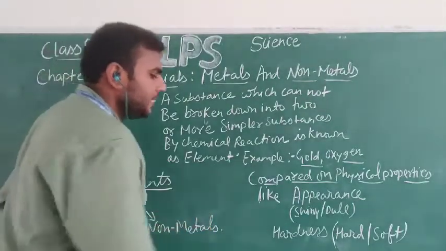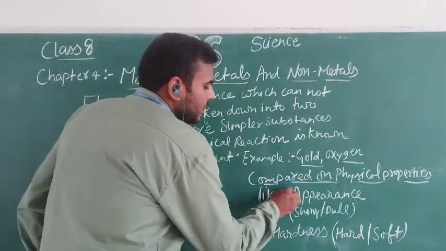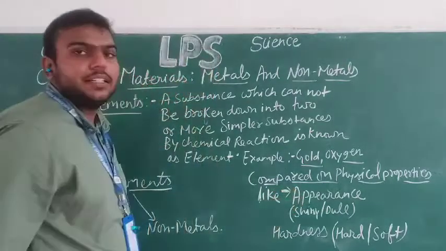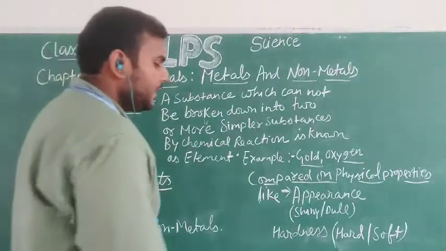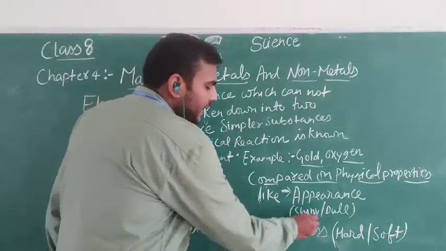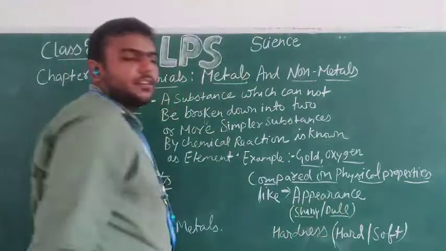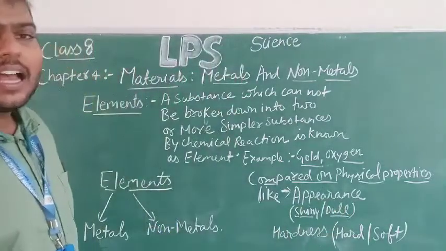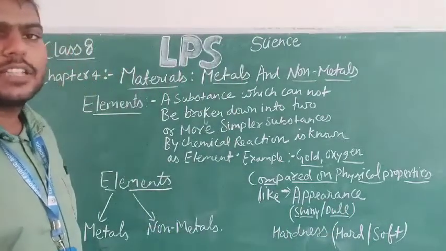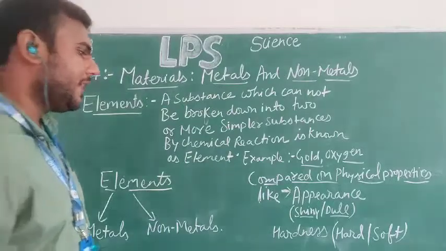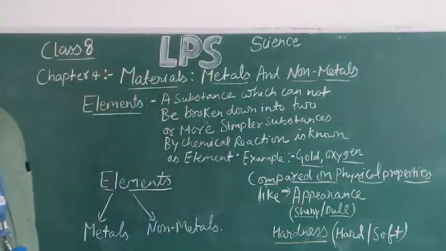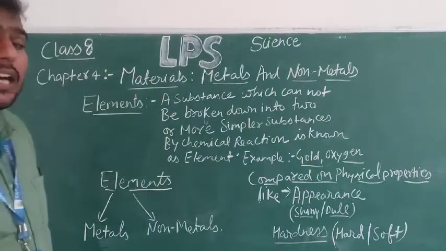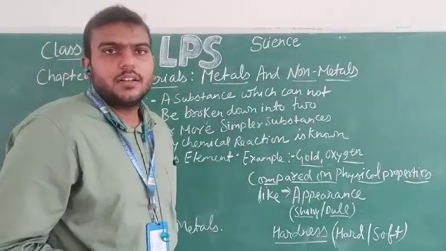The first one is appearance, how they look. On the basis of appearance, I will be comparing whether the material is shiny in nature or dark. The next physical property on which I will be comparing is hardness, whether the particular material is hard or soft.